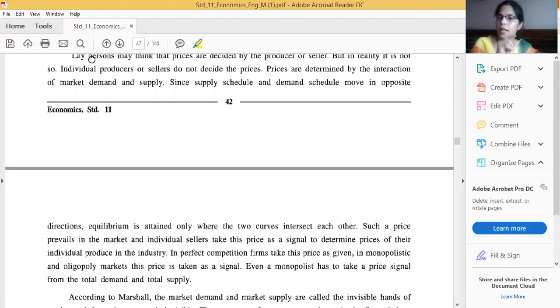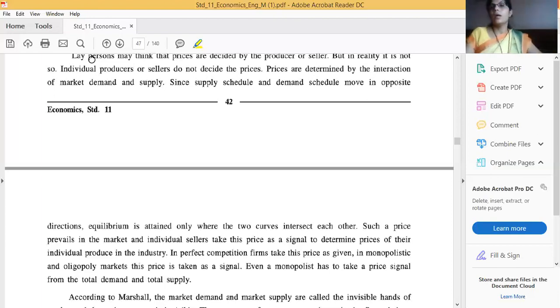Because, friends, the slopes of both curves are opposite. The demand curve slopes downward from left to right and the supply curve slopes upward from left to right. Demand slope is negative and supply slope is positive.